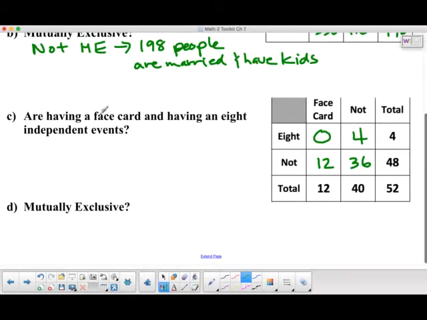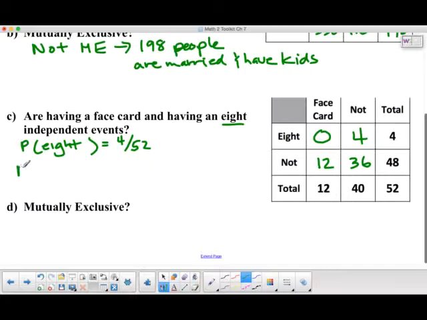So are having a face card and having an 8 independent events? This time I'm going to pick the second one. So I'm going to say, what's the chance of getting an 8? Well, that would be exactly 4 ways out of 52 cards. There's 4 8s, there's 52 cards total.